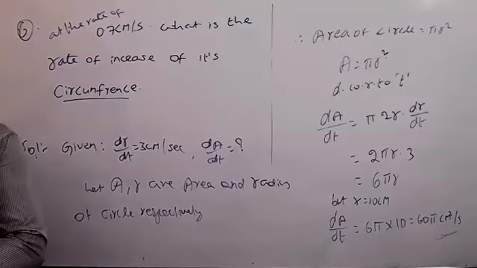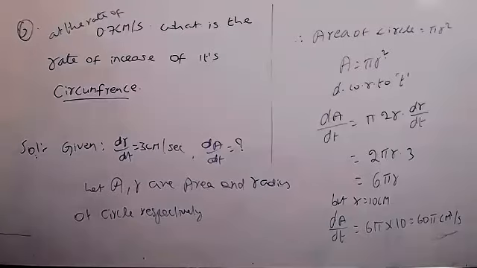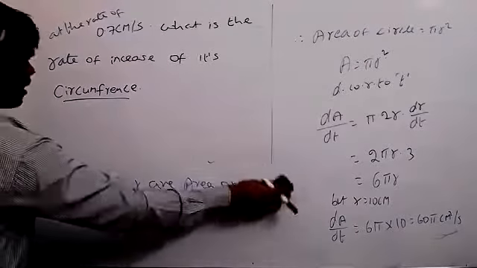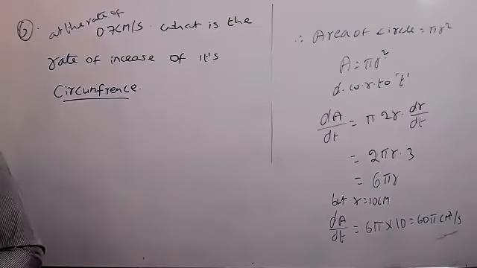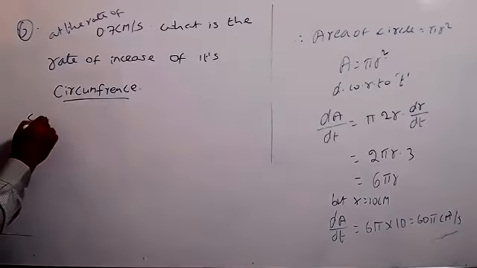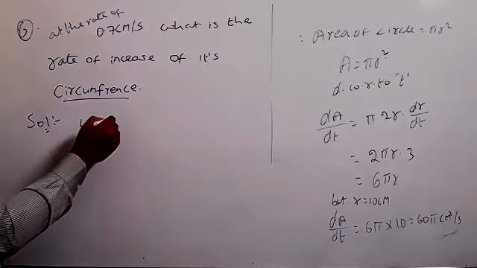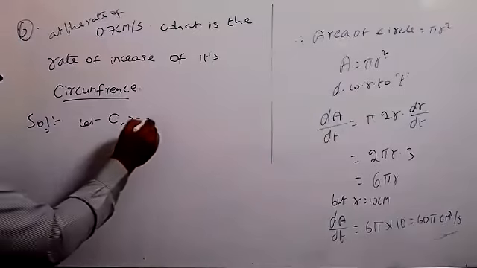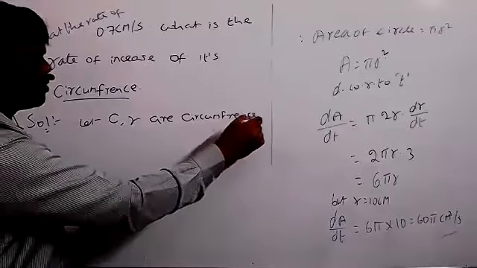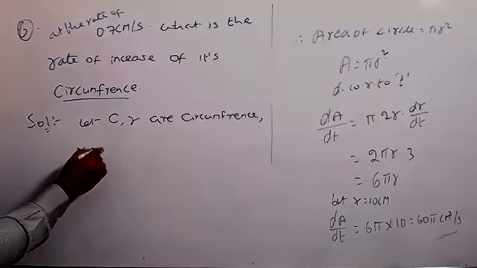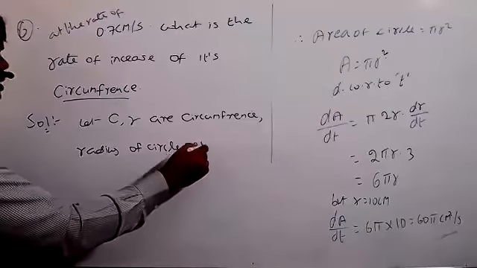Circumference means 2 pi r, sir. Then what is the meaning of perimeter? It's correct. Perimeter and circumference are both the same thing. It is equal to 2 pi r. Previously we took the area, but now we have to take the circumference. The same thing you can write now. First, let C, R be the circumference and radius of the circle respectively.